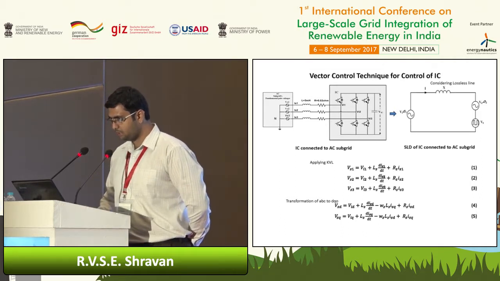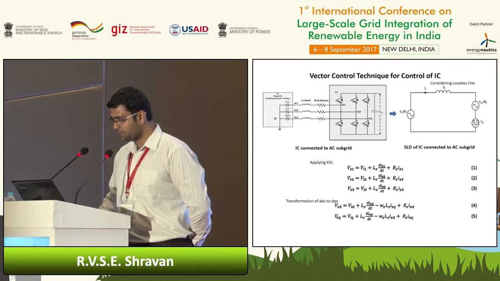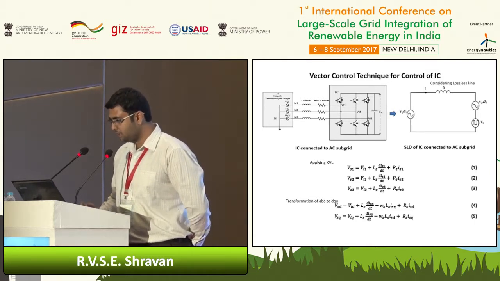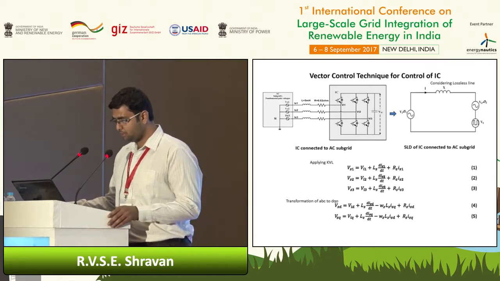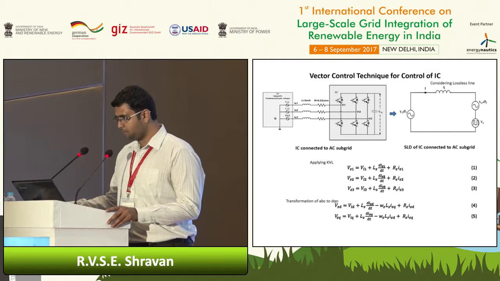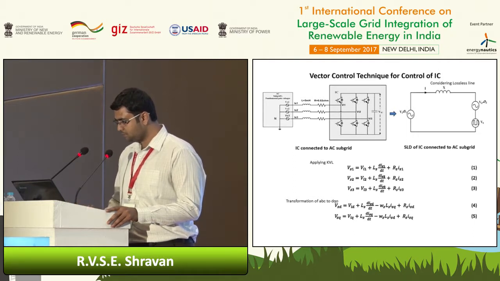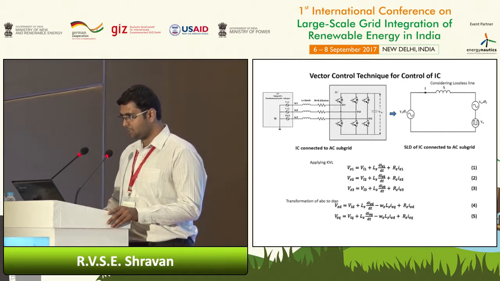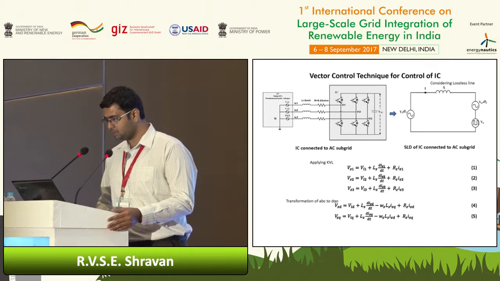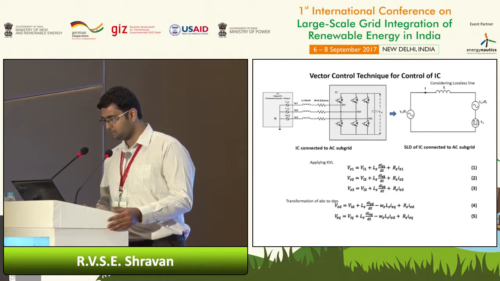Two sources are connected through a line. On the left-hand side is Vs at angle theta 1, the AC source, and on the right-hand side are the pole voltages, which have a fundamental component and harmonics. The direction of power flow can be controlled by making theta 2 leading or lagging with respect to theta 1, and the amount of power flow can be controlled by the difference of theta 1 and theta 2. A similar case we can take for the reactive power flow, where we will consider the voltage amplitudes.